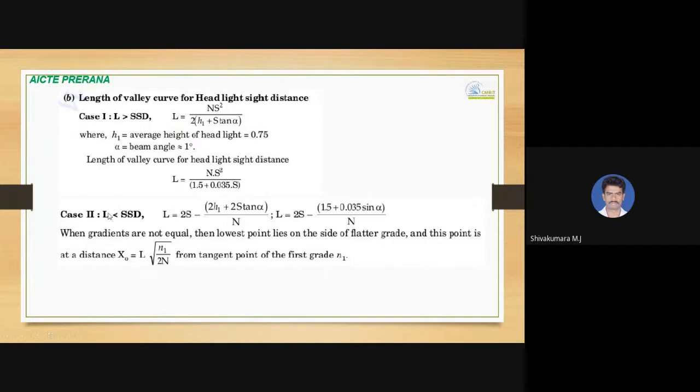And in the other case, if the length of curve is less than SSD, we can use the formula L equal to 2S minus (1.5 plus 0.035 S) divided by n.